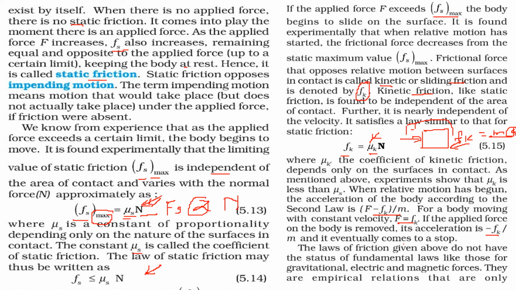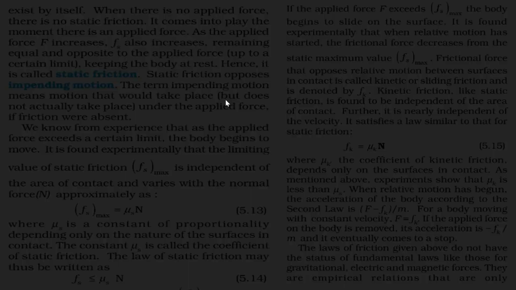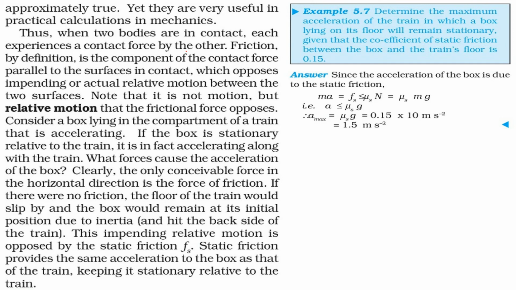So the laws of friction which we just saw are not fundamental laws like those for gravitational, electrical and magnetic forces. They are just empirical relations that we will be using to solve our problems. When two bodies are in contact, each experiences a contact force from the other, and friction, by definition, is the component of the contact force which is parallel to the surface.